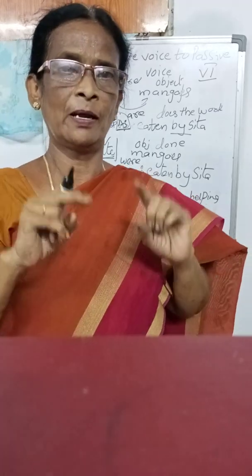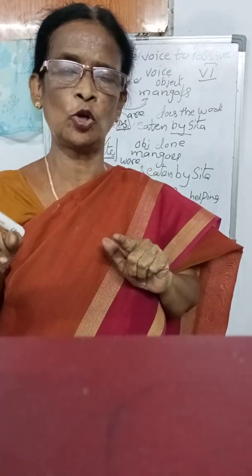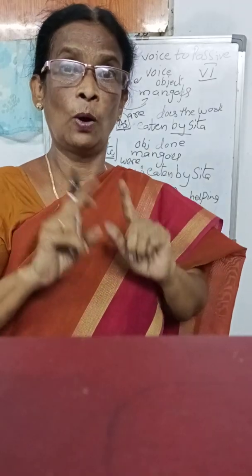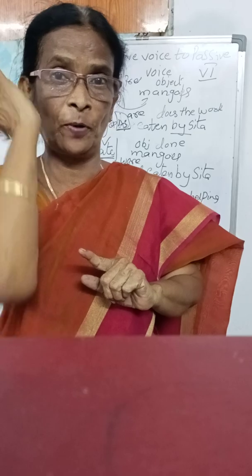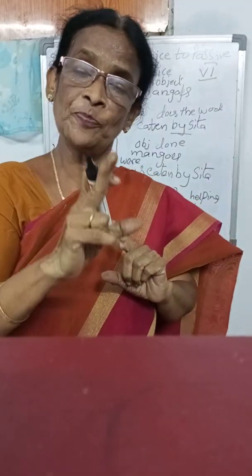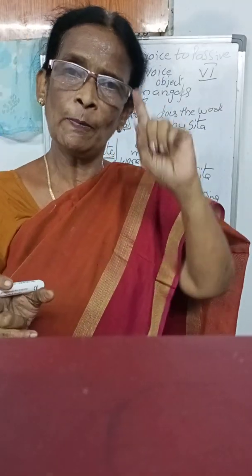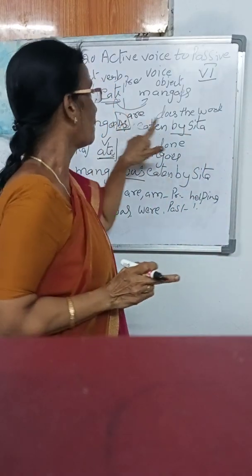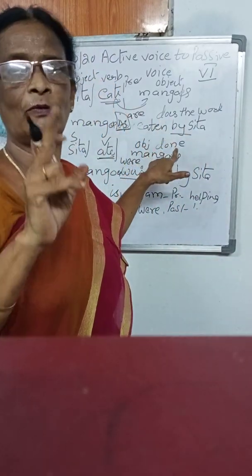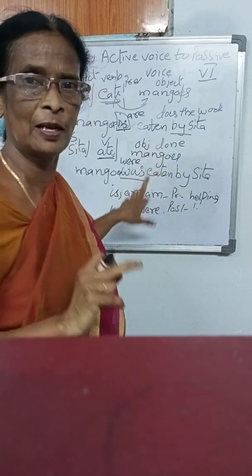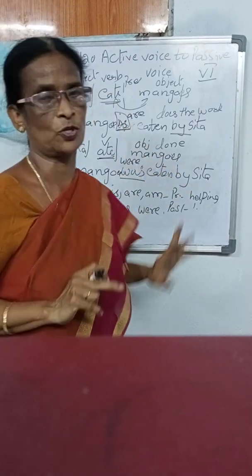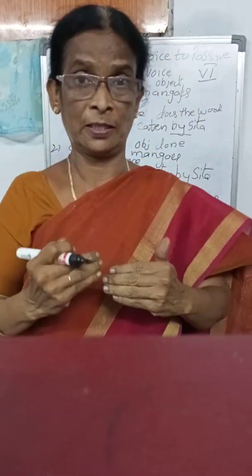You have to remember: verb present tense, object singular, "is" plus past participle comes in the passive voice. When the verb is past tense, object singular, in the passive voice, "was" plus past participle. Okay, these are very important ones. And second one, if the object is plural, verb present tense, "are" plus past participle. When the verb is past tense, object plural, "were" plus past participle. So based on the verb and object, you are going to write the passive voice.